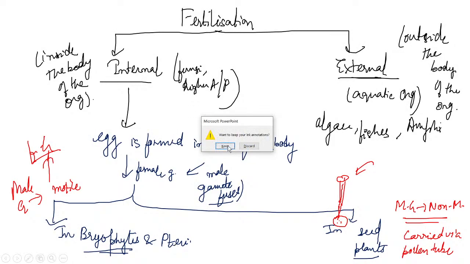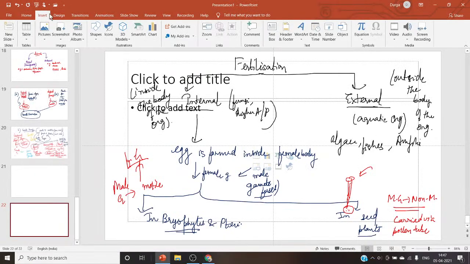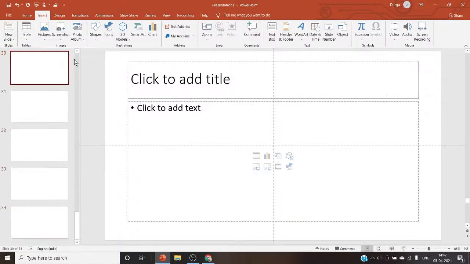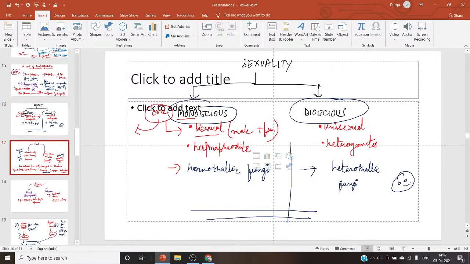Add more slides. Hopefully, we'll complete this now.